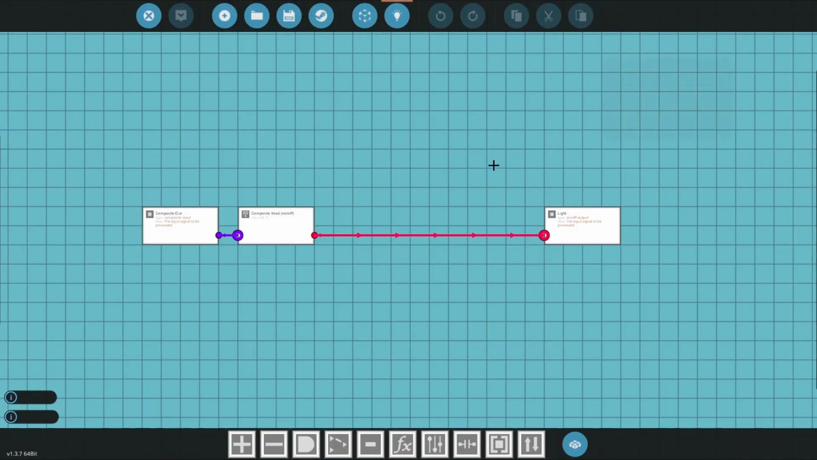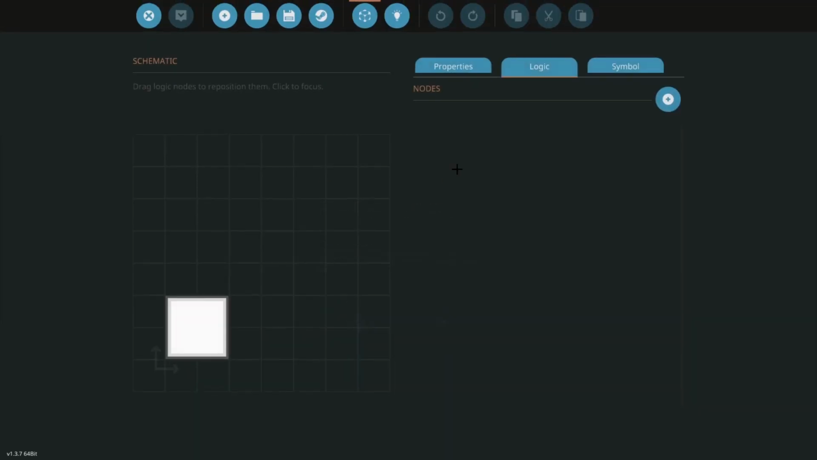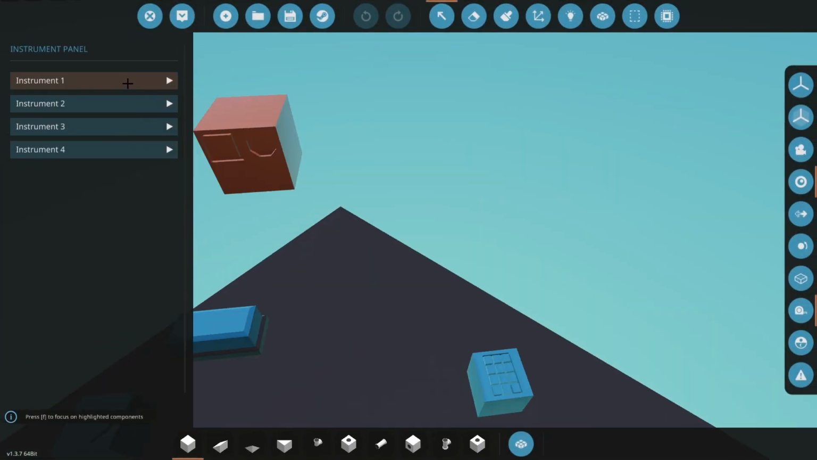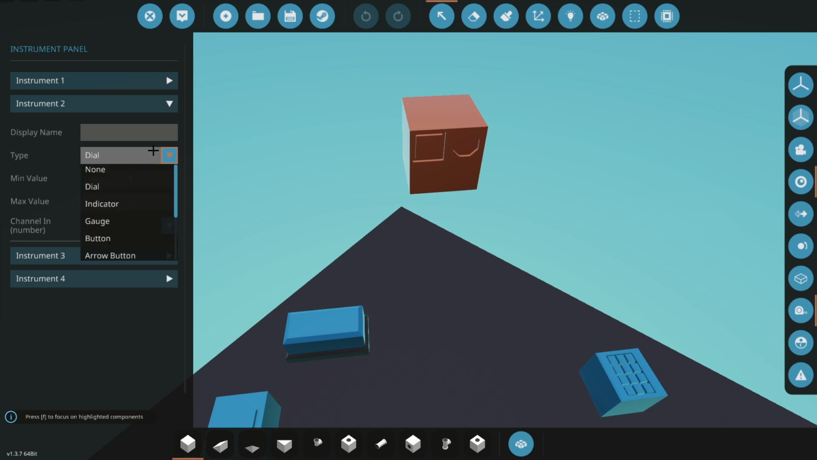So let's get another microcontroller. We're going to first configure this second instrument. So we've got a dial. For numbers, we can do gauges or dials. We can do 7 segments, but they are more complicated. Let's just do a dial.